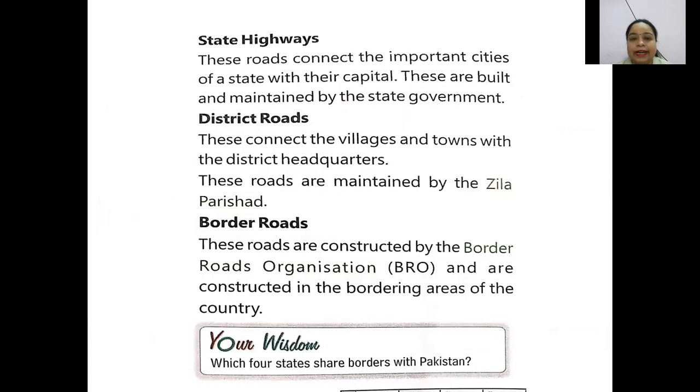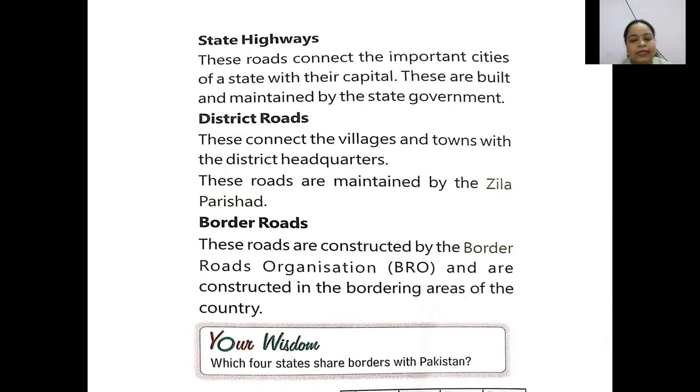Now we come to the state highways. These roads connect the important cities of a state. The national highways connect one state to another state. So if we want to go from the state of Rajasthan to the state of Maharashtra, which highway do we have to take? We have to take a national highway. But if we want to go within Rajasthan, from Kota to Jaipur or from Kota to Bikaner, etc., which highway do we have to take? We have to take a state highway, because we are roaming inside a state. We are not crossing the state.